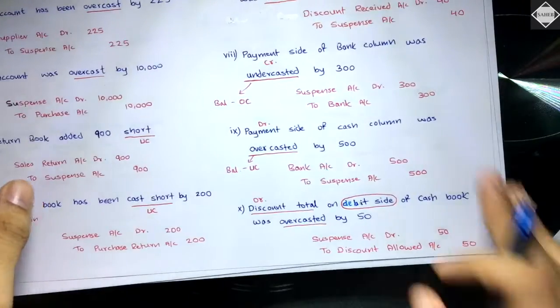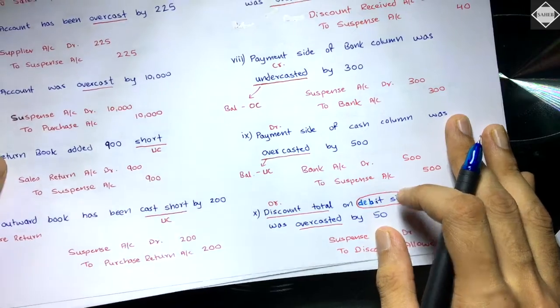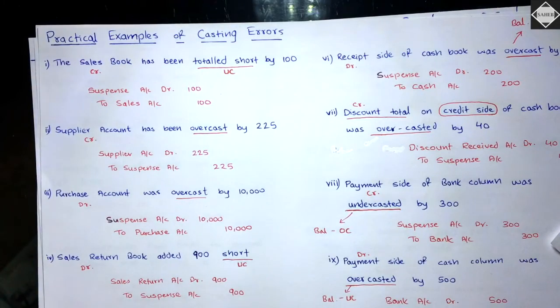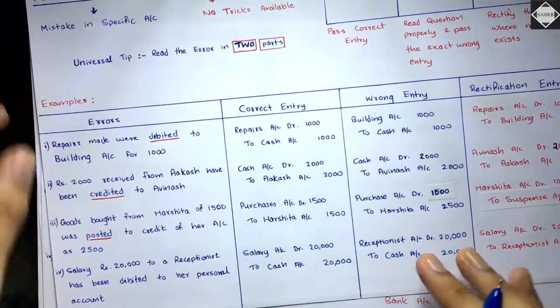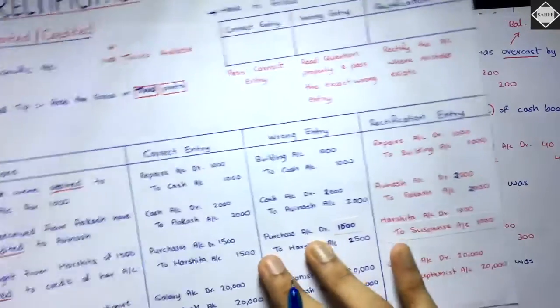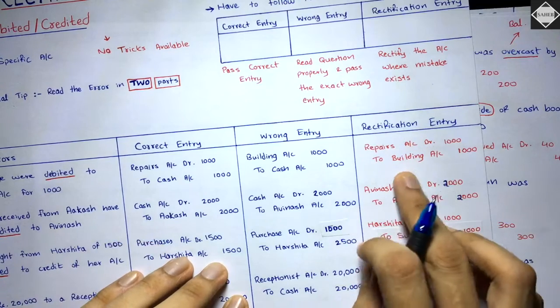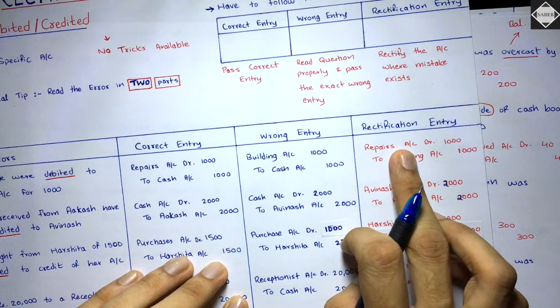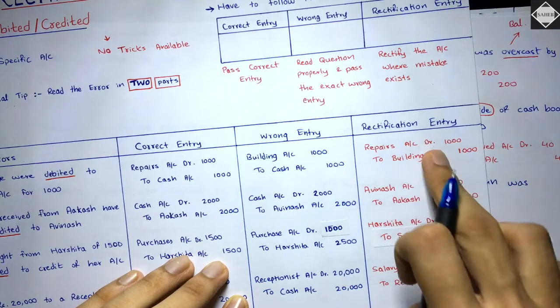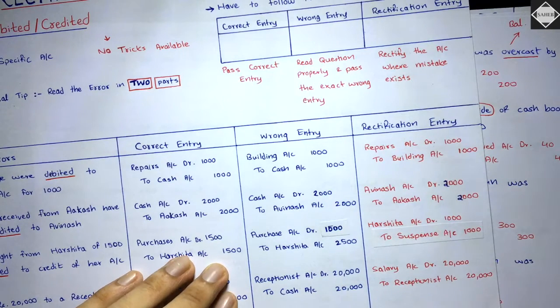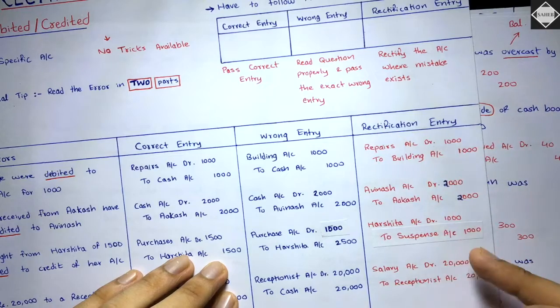Fine. Shall we see some more transactions or is it enough? It's enough, right? Let's see some more over here, okay, from the previous video. So here, in the rectification entry, repairs account to building account. Repairs account is getting debited. Repairs is what? It's a P&L item. So debited means profit is decreased after rectification and before it is increased.